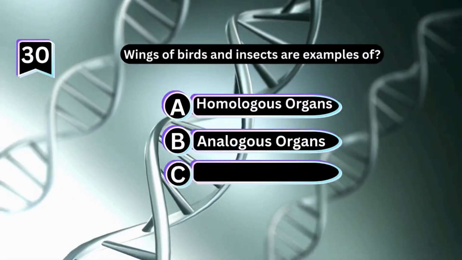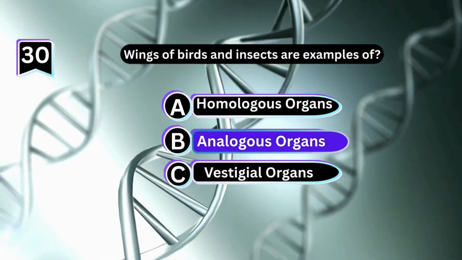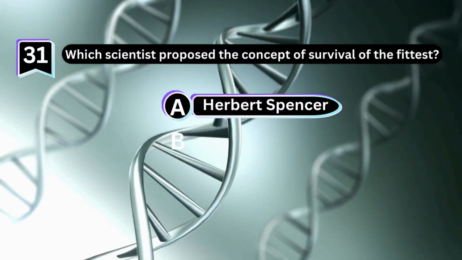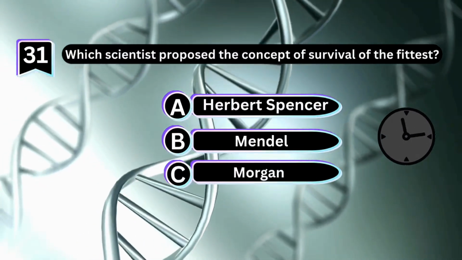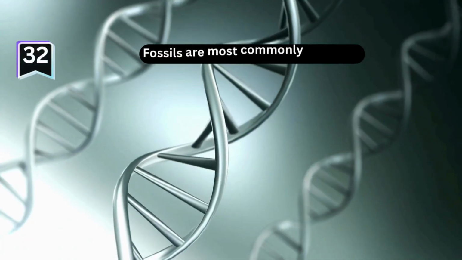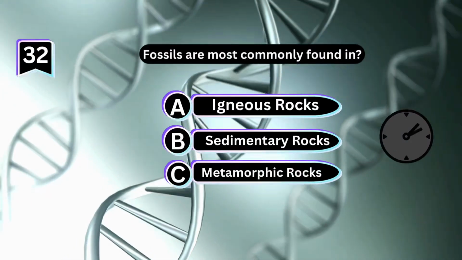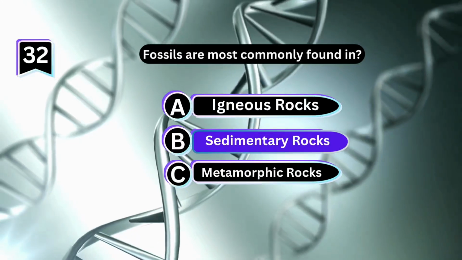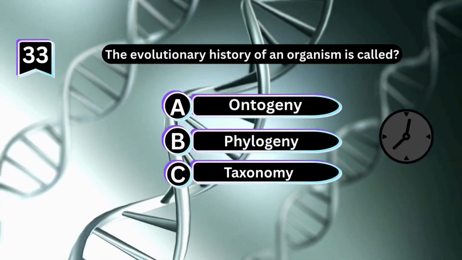Wings of birds and insects are examples of? Which scientist proposed the concept of survival of the fittest? Fossils are most commonly found in? The evolutionary history of an organism is called?